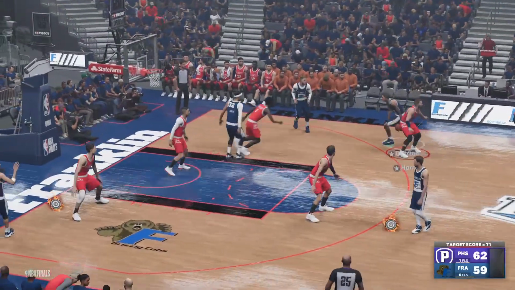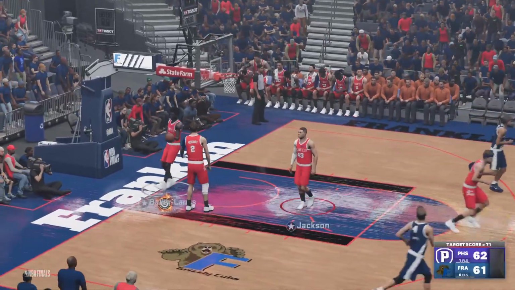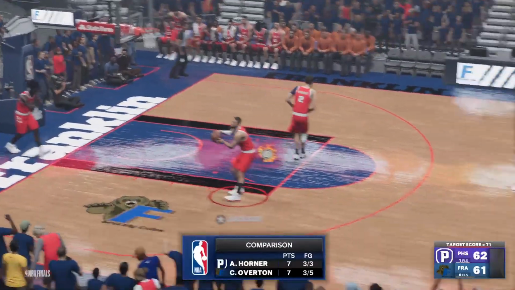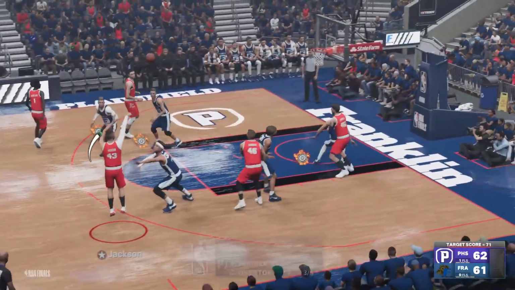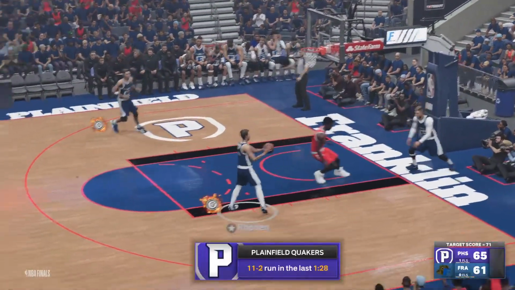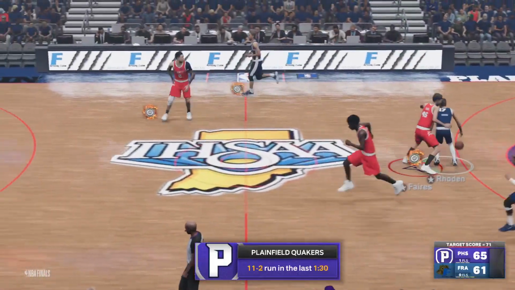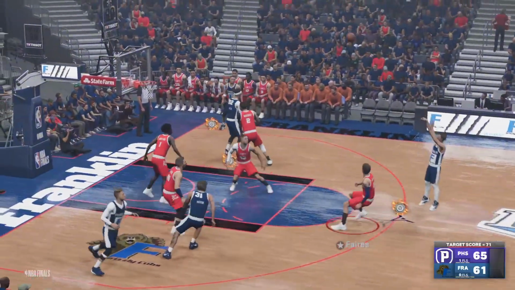For Thunder. And for two, it is Overton. Jackson looks. Jackson for three. And that's his first three of the night. Bears looks. Here's Roden.